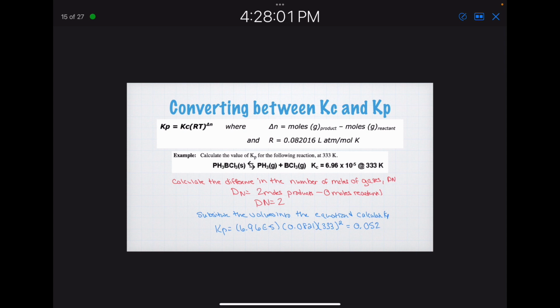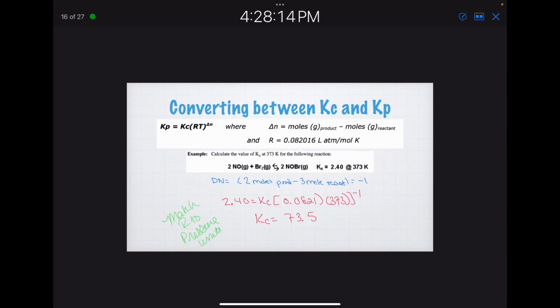As you can see, I put in the 6.96 times 10 to the negative 5th. I have the 0.0821 because it's based on my pressure. Then I have the 380.33, and I raise that to the square, and I get 0.052.